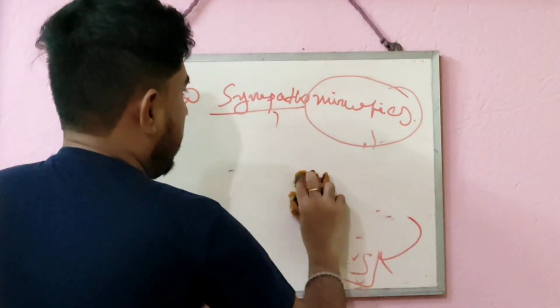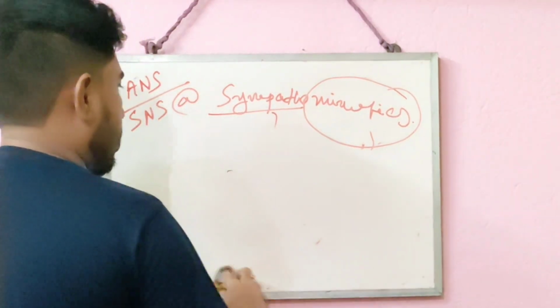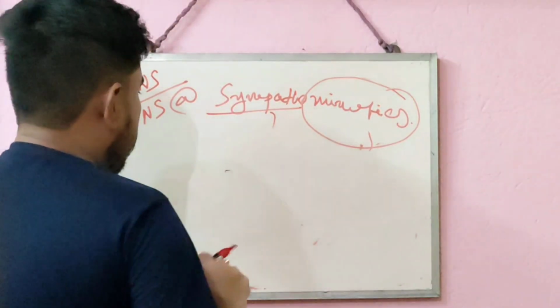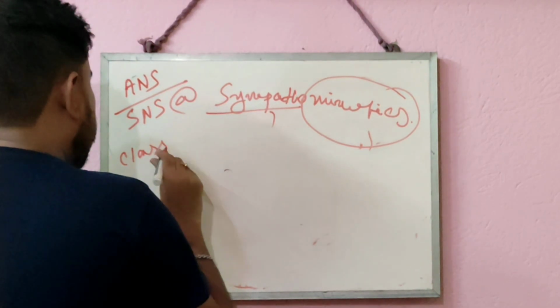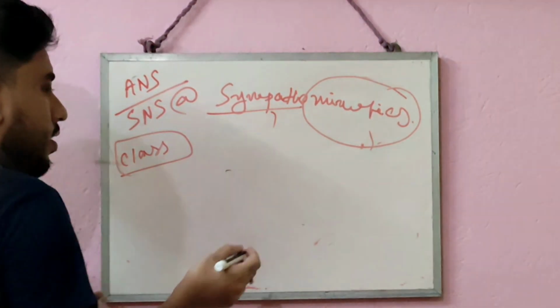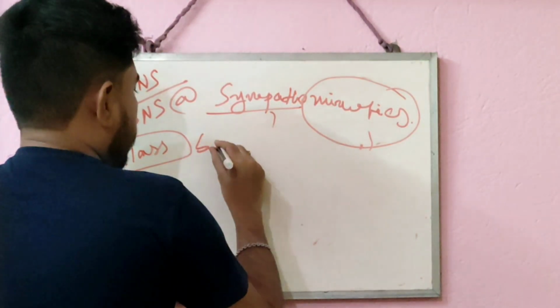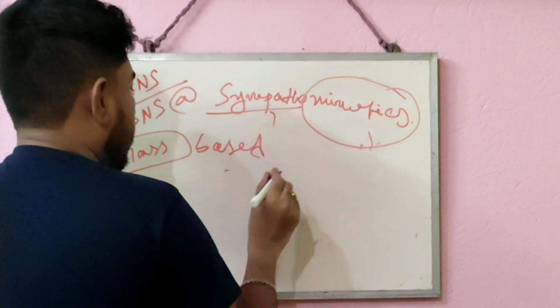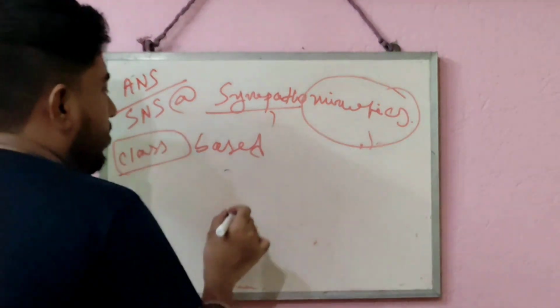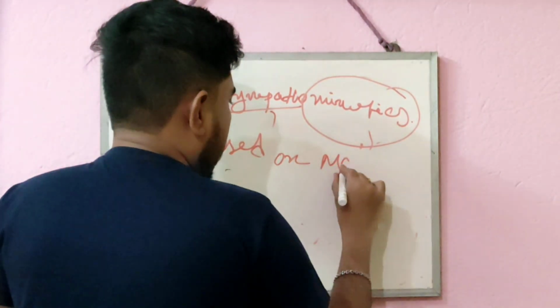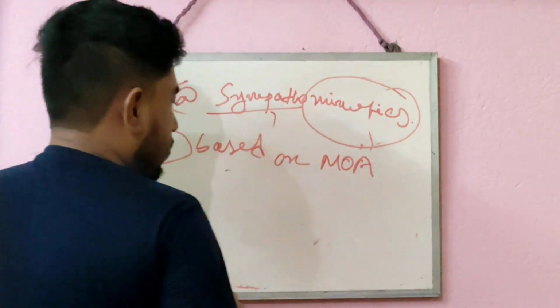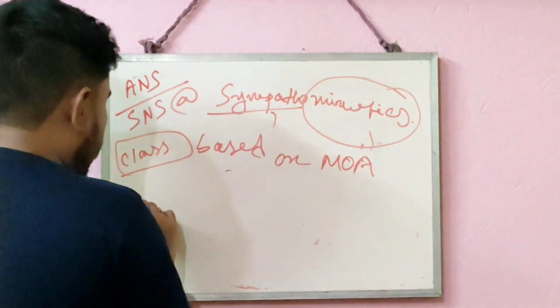So I have finished up the definition of sympathomimetic drugs. Now we have to start studying the different classifications of sympathomimetics based on different bases. First we will study the classification of sympathomimetic drugs based on their mechanism of action. So the first type, based on mechanism of action, is